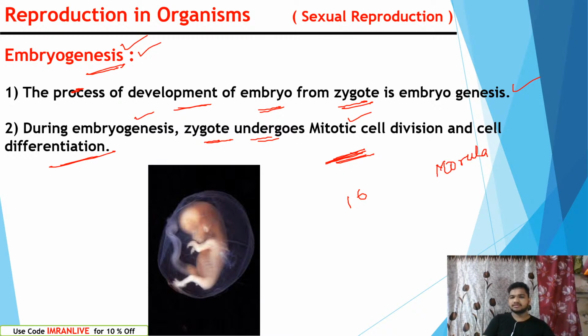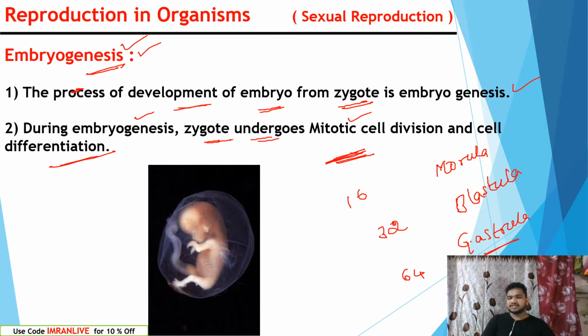Morula is a stage where the 16 cells of the embryo are present. Later it forms 32 cells, and there we can see the blastula. Blastula is a stage. All these terms we will discuss in our human reproduction topic also. Later it converts into 64 cells, which is called the gastrula.